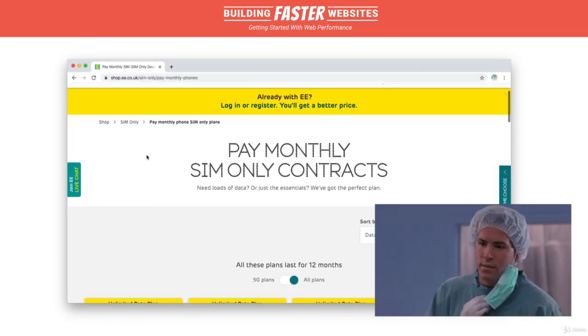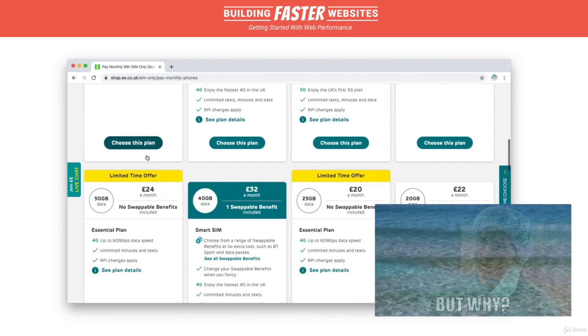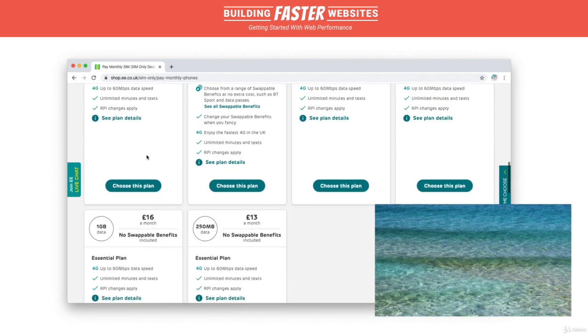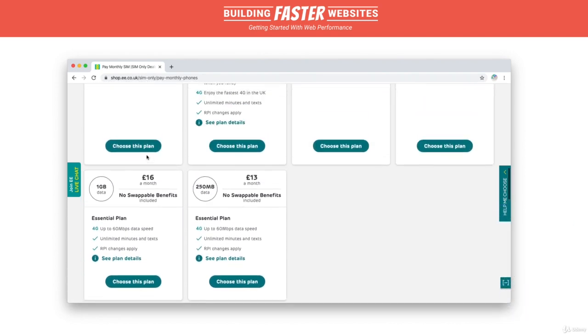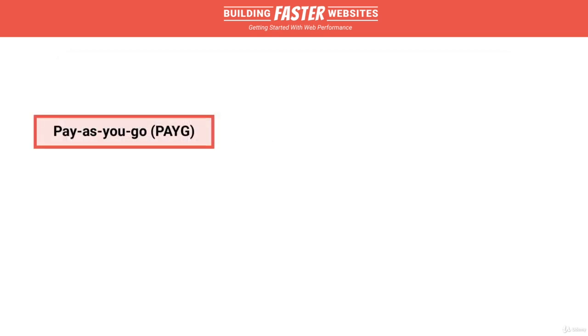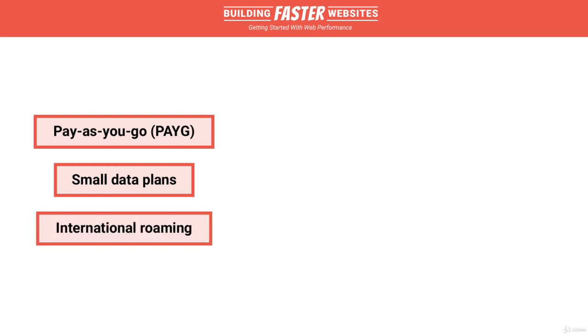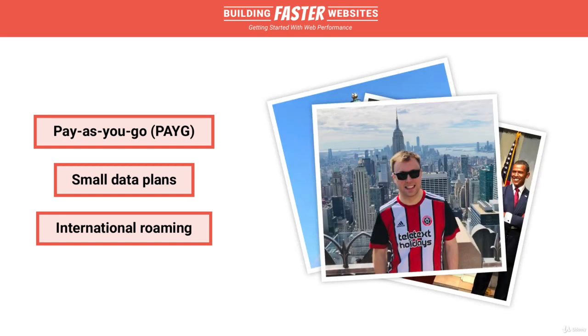Why does all of this matter when lots of people today have multi-gigabyte data plans? 7 megabytes is just a drop in the ocean, right? Well, here's a few reasons why it matters. There are countries where the most common way of accessing the internet is via a pay-as-you-go system which charges by the megabyte. Users on smaller data plans would see their allowance rapidly used up. Users abroad on international roaming get charged by the megabyte. If I were a tourist on holiday outside of the EU, a visit to CNN.com, which weighs around 11 megabytes, would cost me a whole £1 just for the single page load.